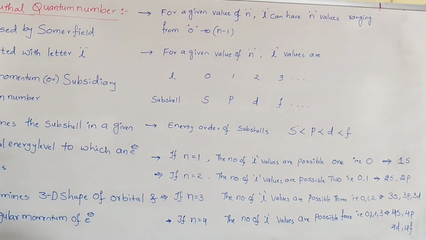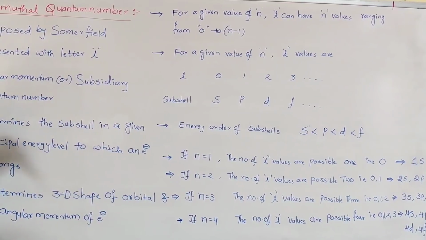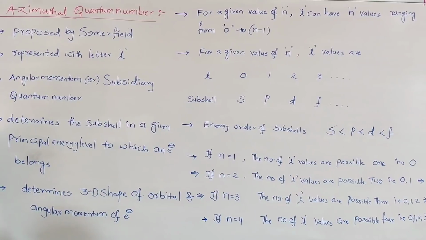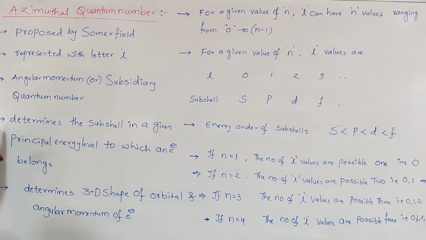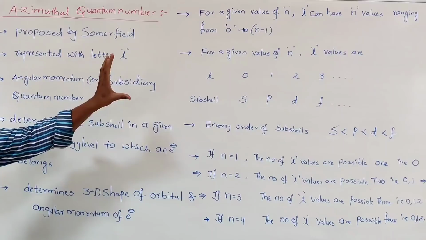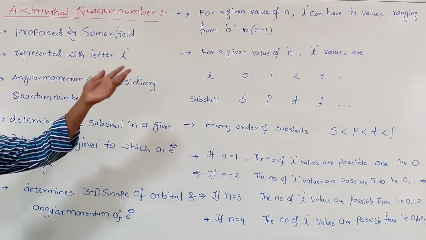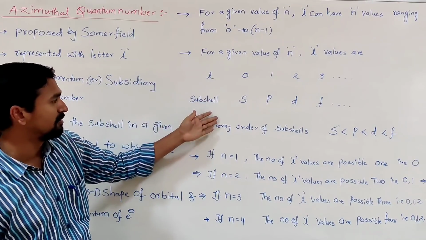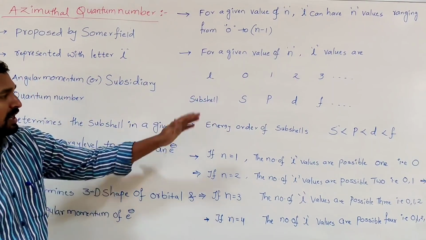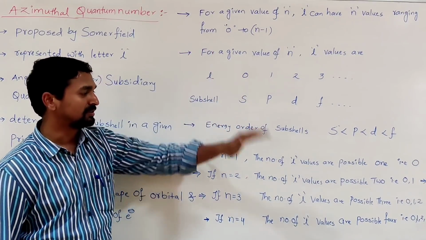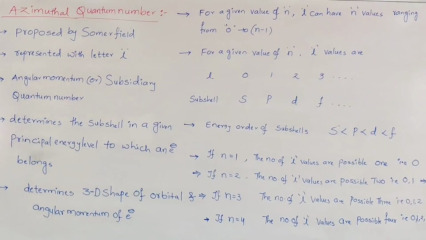The important points to remember: mainly it determines the subshell in a given principal energy level to which an electron belongs. This is the very first one. How many subshells are possible? n subshells are possible for a given value of n, starting from the value 0 to n minus 1. There is a tabular form, which is useful to calculate the name of the subshell: S, P, D and F. So this is about the azimuthal quantum number.